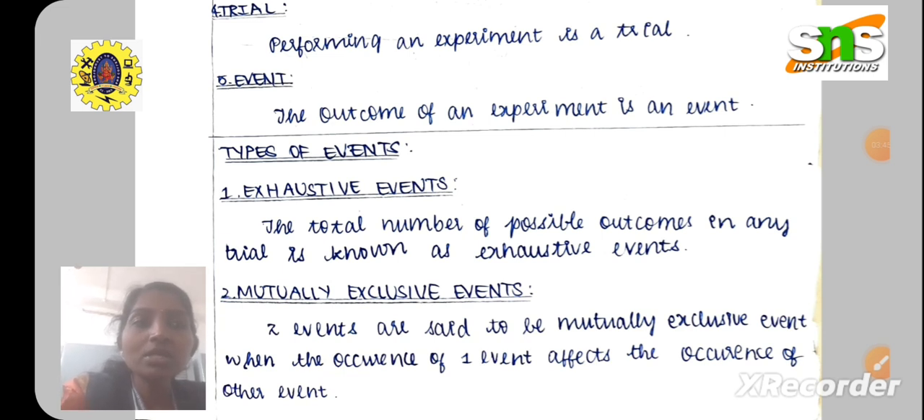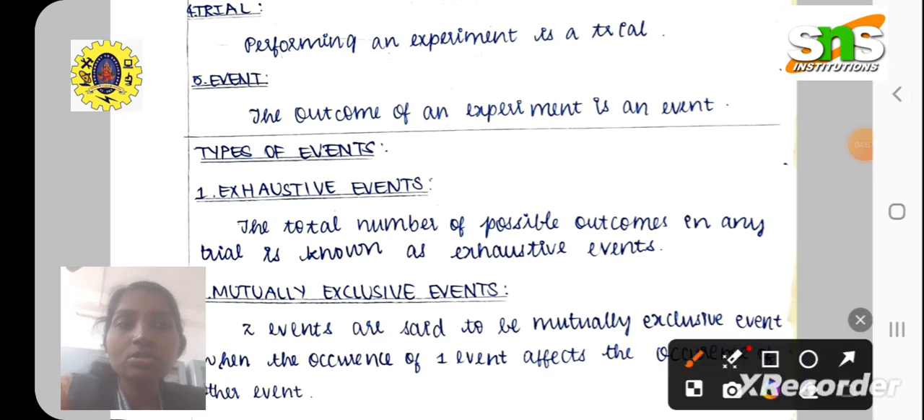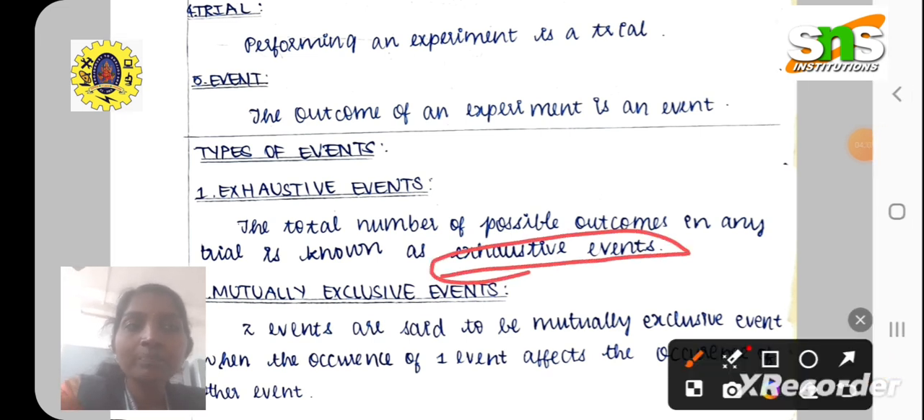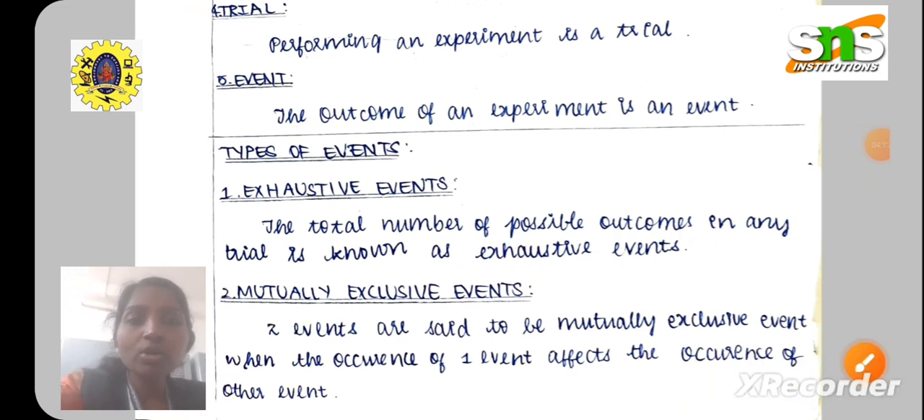Exhaustive events. The total number of possible outcomes in any trial is known as exhaustive events. So the events represented in the sample space are called the total events. All the possible outcomes are represented in curly braces, which is represented as a set. That particular representation is called exhaustive events. Exhaustive events means we cannot expect a result other than those exhaustive events.